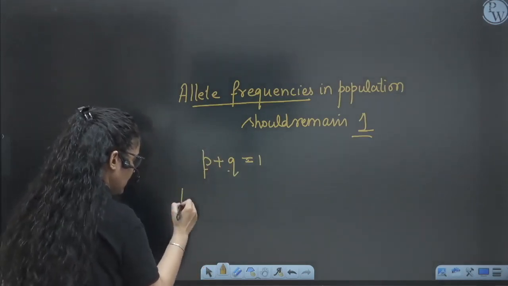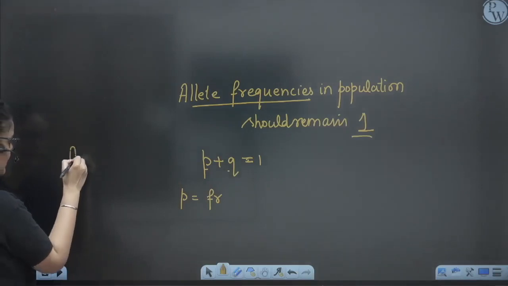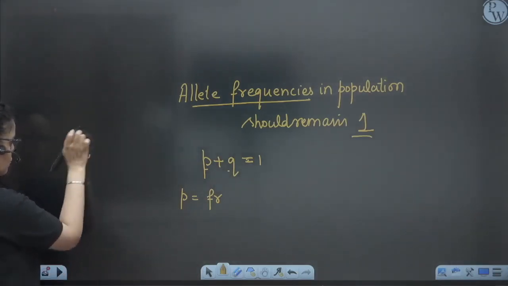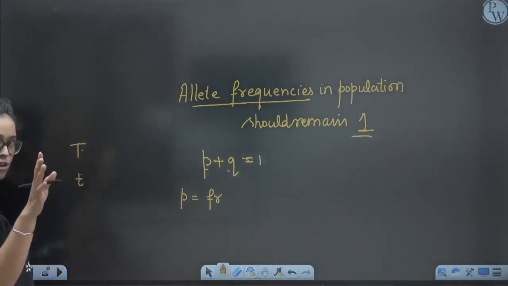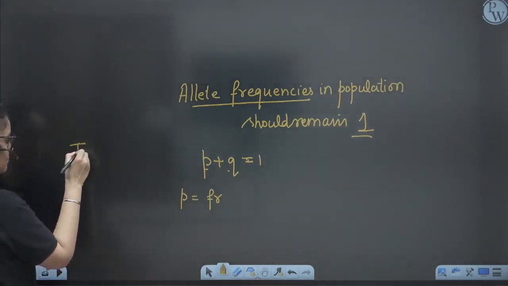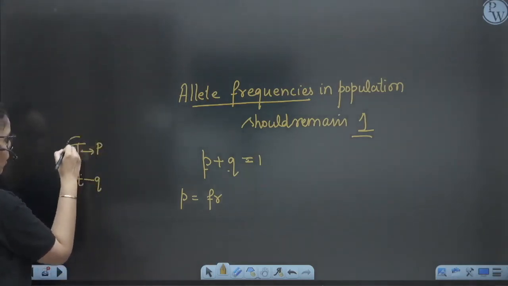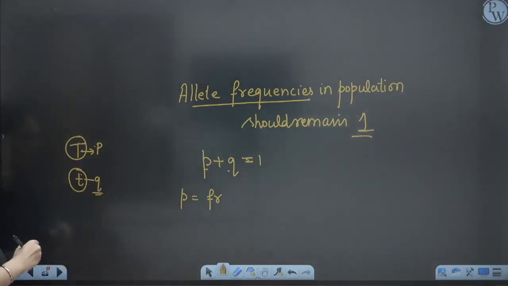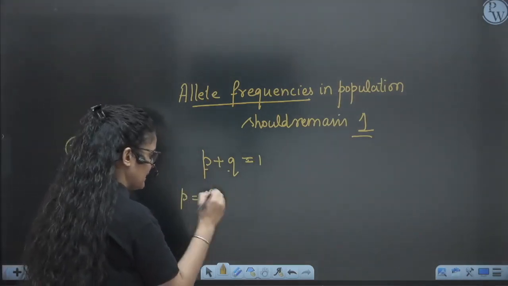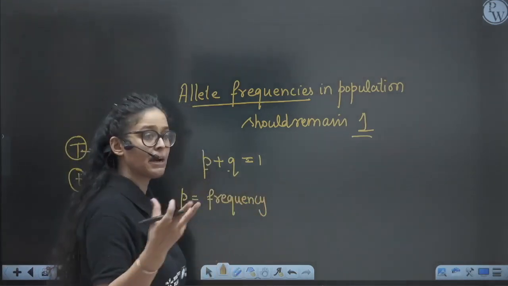I'll tell you. P is nothing but, when we talk about the allele, this is one allele, suppose for tall, and this is for dwarf. Both of them code for the height. So the dominant allele is represented by P and the recessive allele is represented by Q. So one thing is clear, that P is the frequency. Frequency means a mathematical expression, a number.